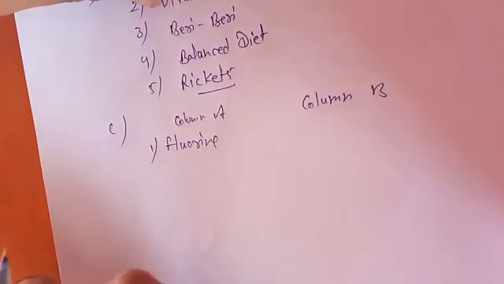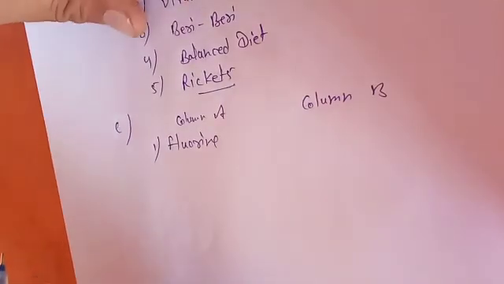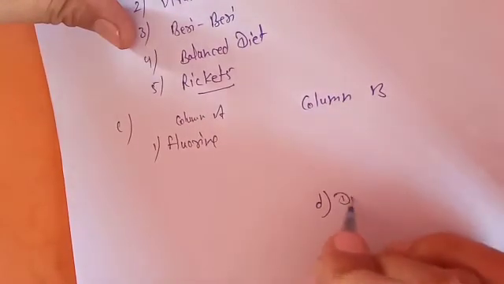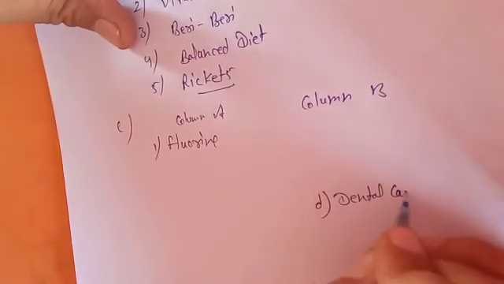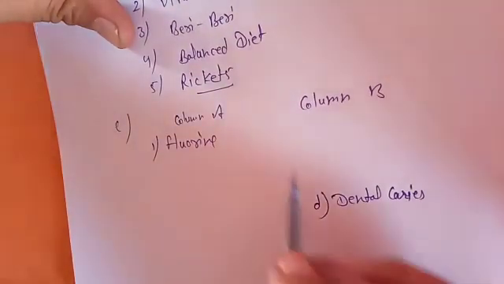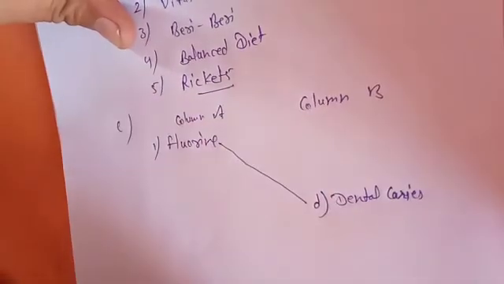Fluorine deficiency, you know very well, will cause what? Dental caries. So you will match it with the D option, that is dental caries. And you draw the line.